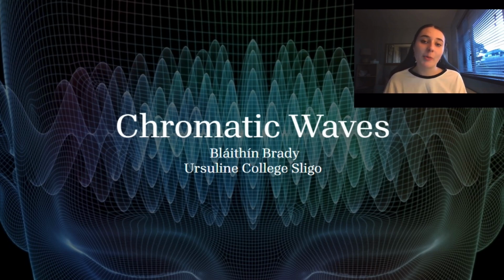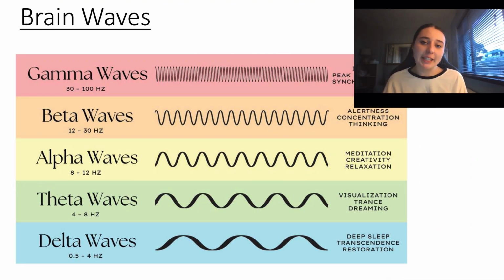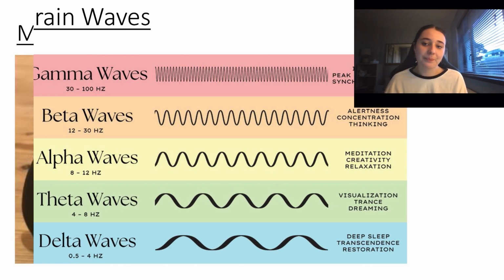My project, Chromatic Waves, is an investigation into the use of white, pink and brown noise to alter brainwaves. As you can see on your screen here, we have our 5 most prominent brainwaves. The delta wave can be seen at its highest intensity level during periods of deep relaxation and sleep. That is why I chose to investigate the delta wave activity.